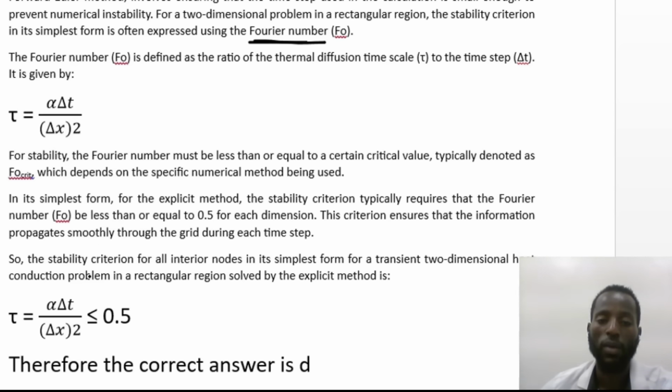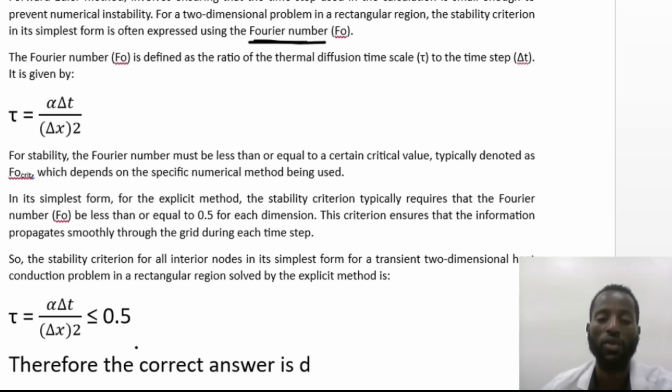Therefore, the stability criteria for all interior nodes in its simplest form for a transient two-dimensional heat conduction problem in a rectangular region solved by the explicit method is tau, equal to alpha times change in t over change in x, the whole squared, less than or equal to 0.5, which means 1 over 2.